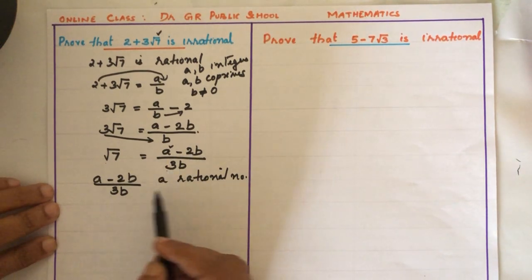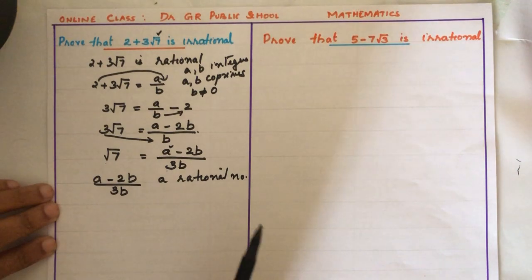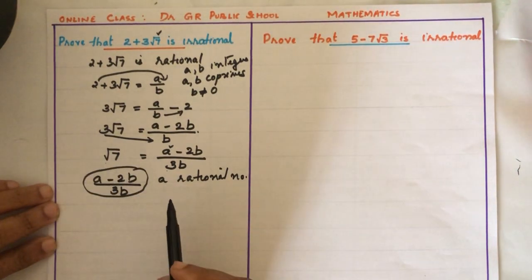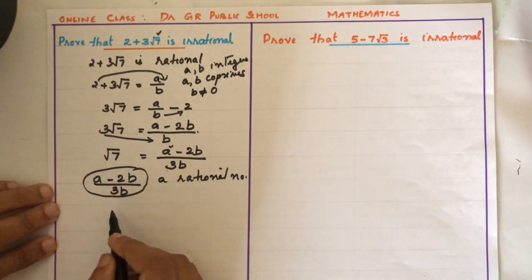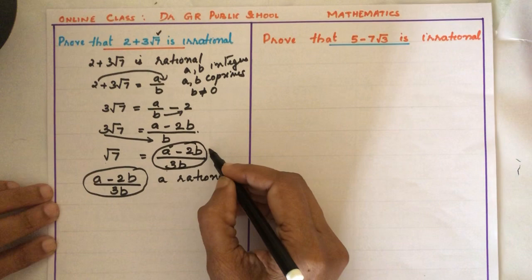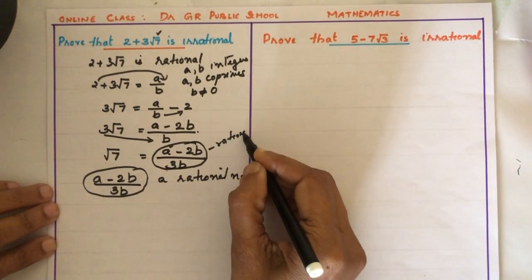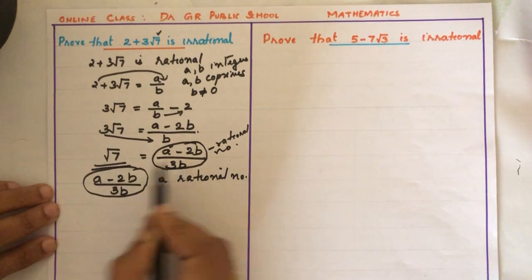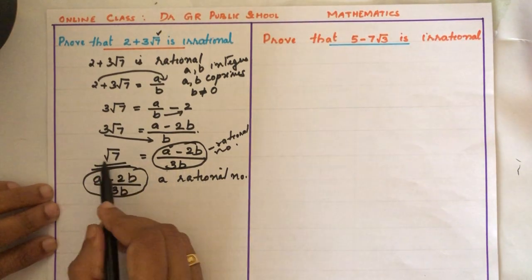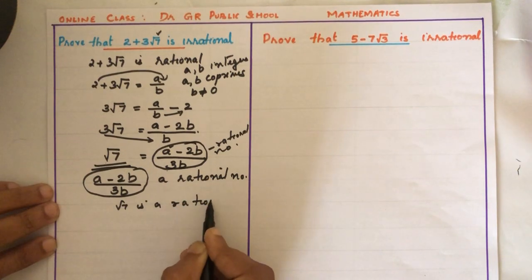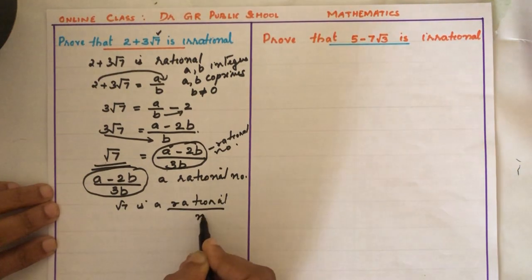You will finally get a rational number. So a minus 2b by 3b is a rational number. So this right side is a rational number. It means this is also a rational number. Isn't it? We got root 7 as a rational number.